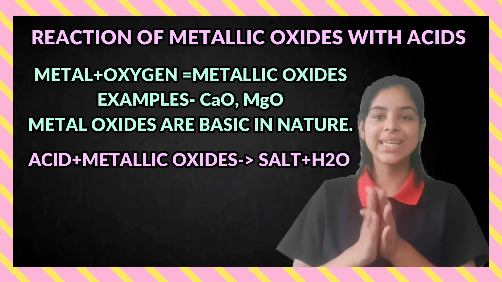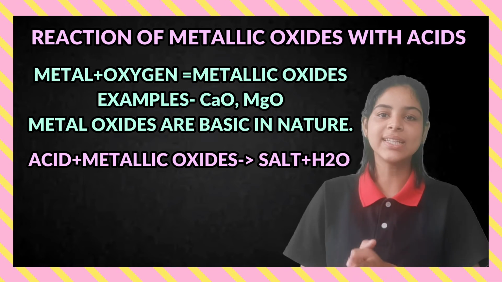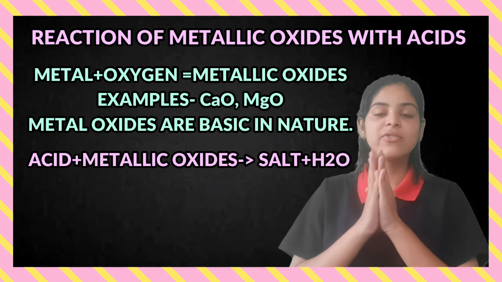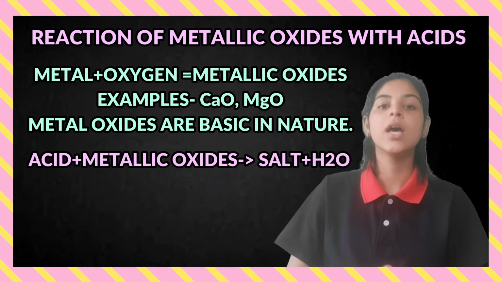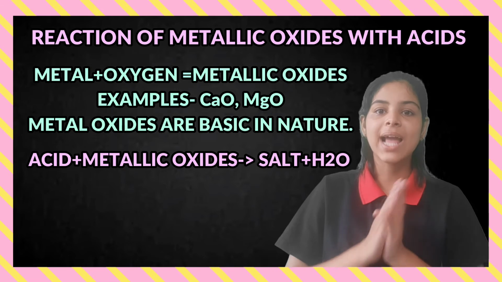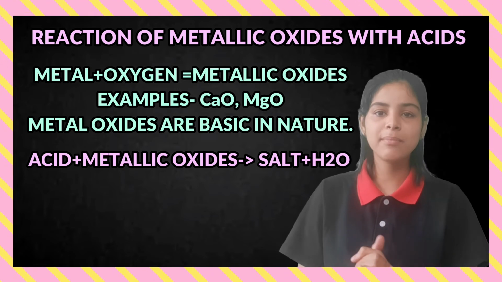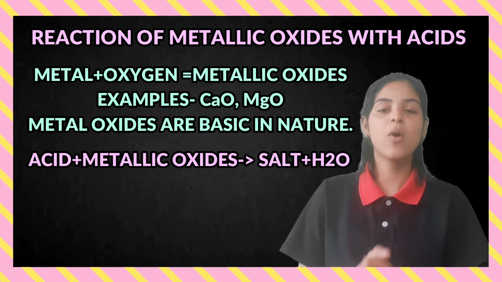For example, calcium oxide and magnesium oxide are examples of metal oxides. Metal oxides are basic in nature, so they behave as a base.